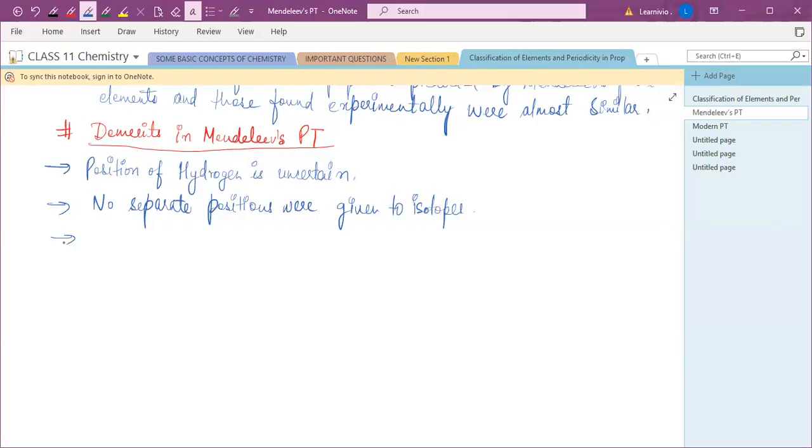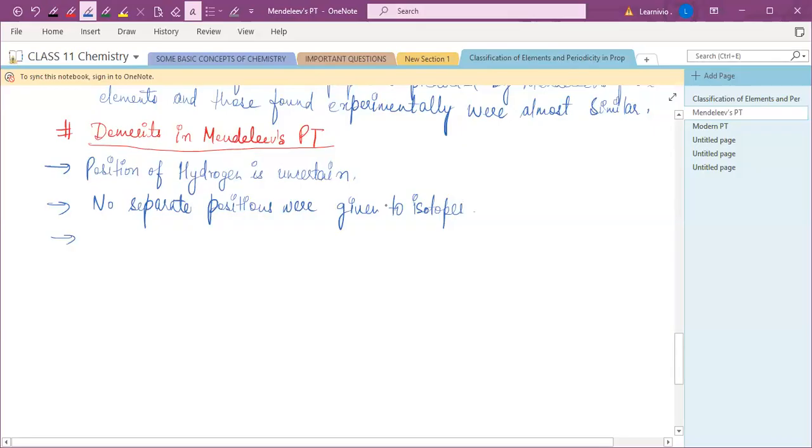I taught you in the first unit. Ma'am, I'm not sure, but the atomic number is the same and the mass number is different. Yes, right. Isotopes have different atomic mass, but the atomic number is the same. So they don't have a separate position for the isotopes in his periodic table.